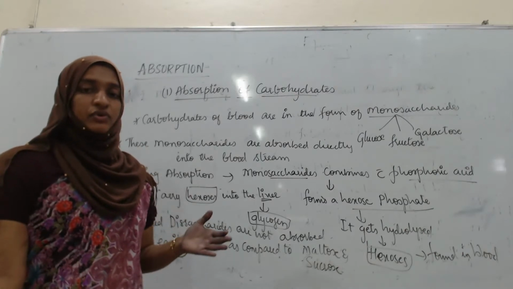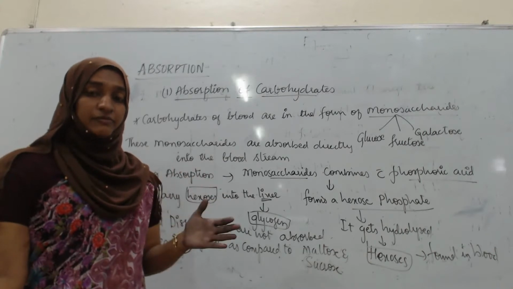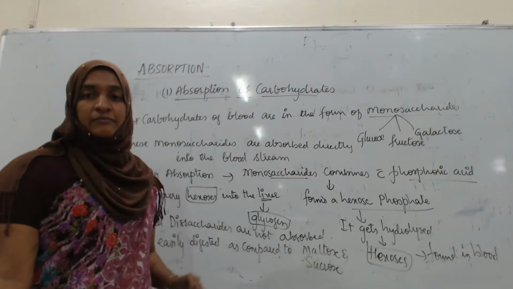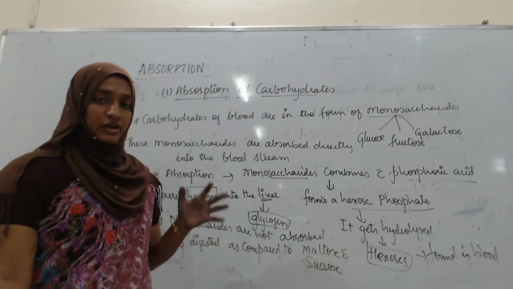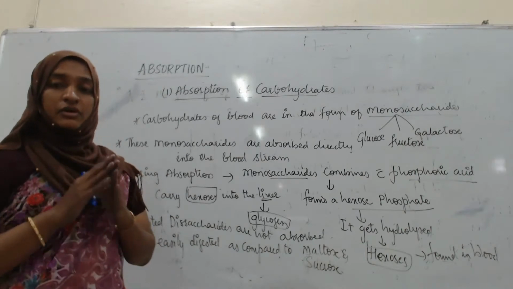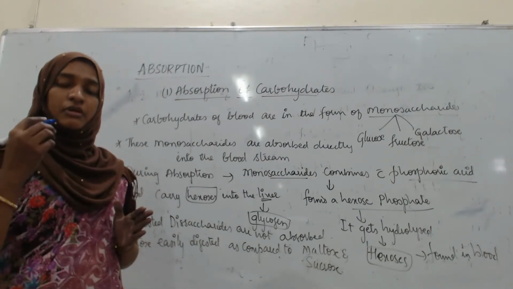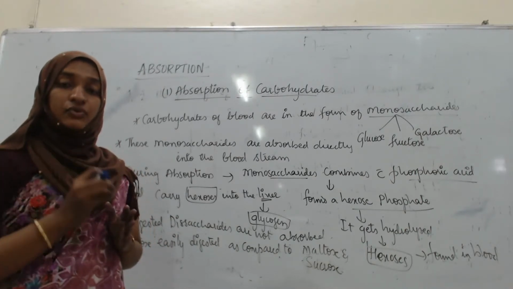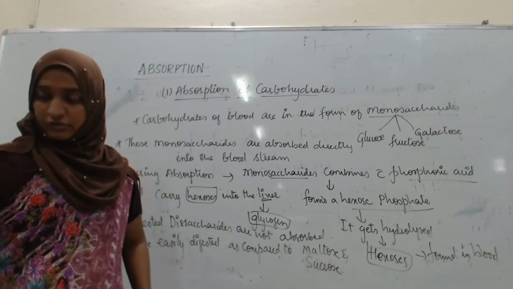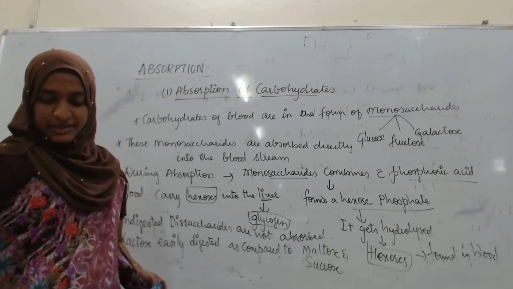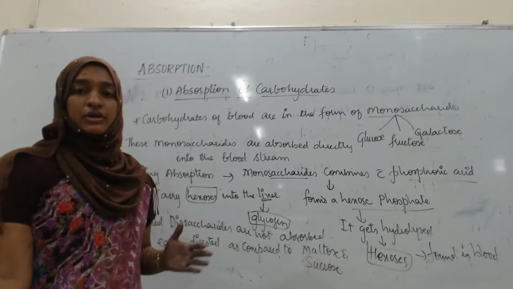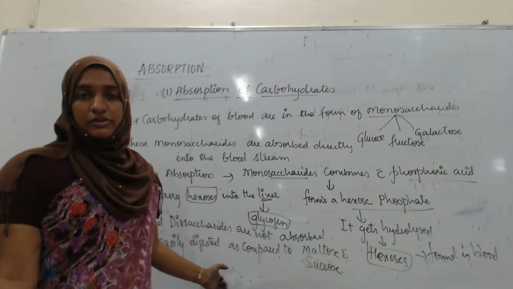For example, E. coli will be there, and certain lactose fermenting microorganisms also get their food from these sugar molecules.